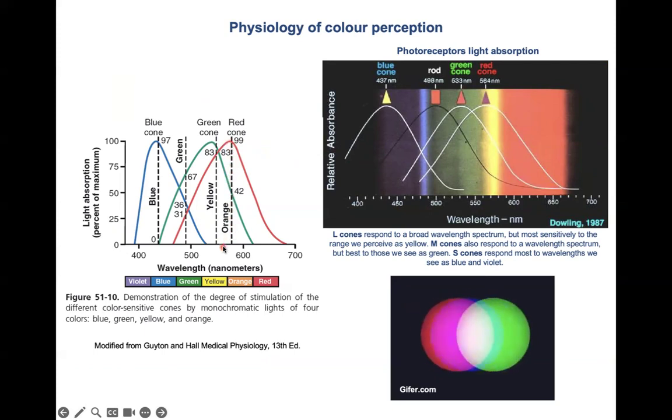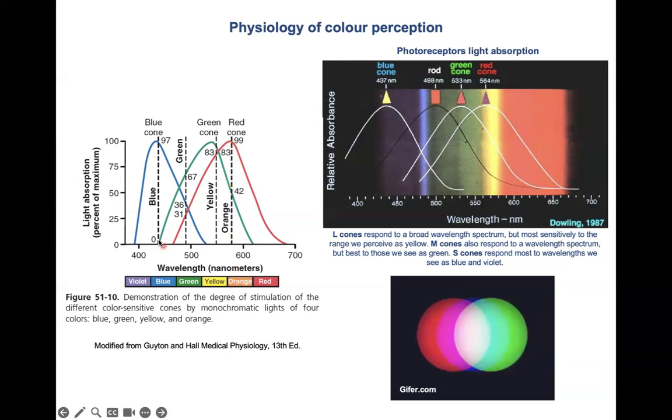In this case, a monochromatic light with a wavelength of about 580 nanometers stimulates to 99% the red cones, and it also stimulates to 49% the green cones. This results in the perception of the color orange.